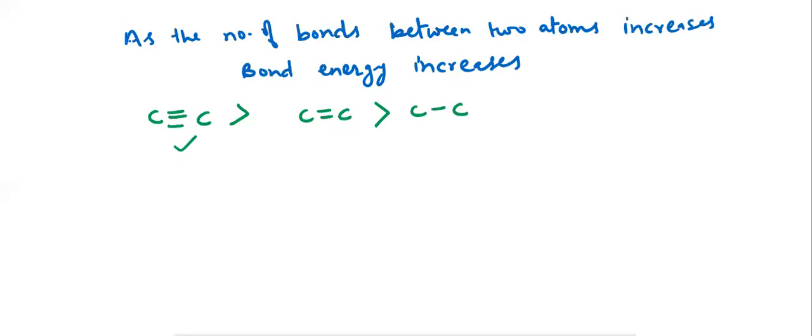Next is the lone pair. As the number of lone pairs on the atom increases, the energy required to break the bond decreases.